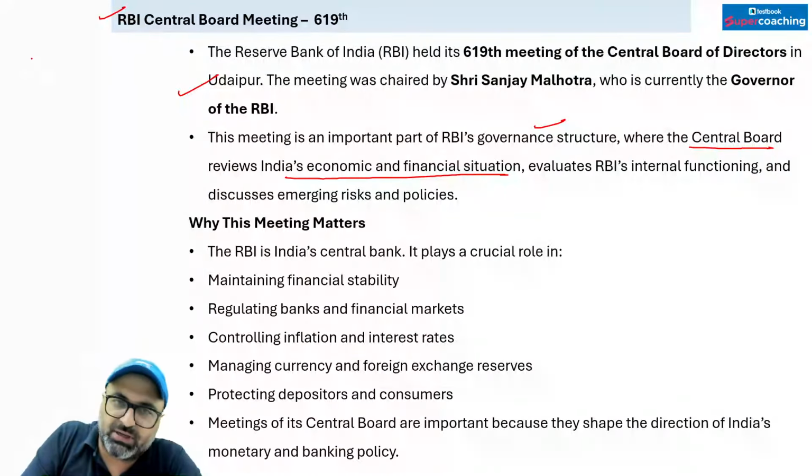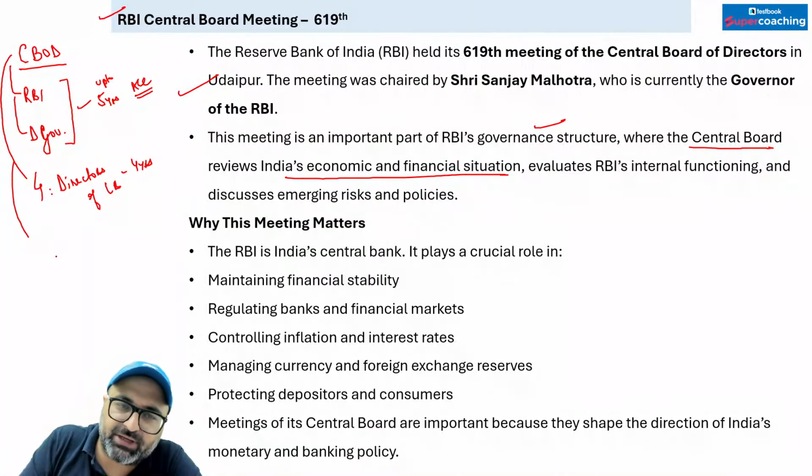Why is this meeting important? As I was saying, the RBI Governor and Deputy Governor can be appointed for up to 5 years. Final appointment is done by the Appointments Committee of the Cabinet. Along with this, we have four directors of the local board, directly appointed by the government for a tenure of 4 years.